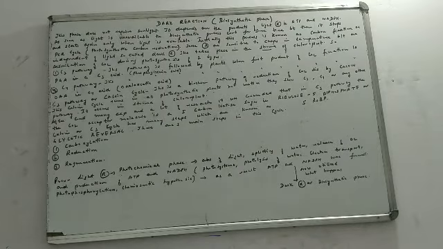Dark reaction. The other name for dark reaction is biosynthetic phase. When we started with this chapter, we said we have two types of reactions, light reaction and dark reaction. The other name for light reaction was photochemical phase, and the other name for dark reaction is biosynthetic phase. So we can divide the entire process into light reaction and dark reaction, or the photochemical phase, that is the light reaction, and the biosynthetic phase, that is the dark reaction.